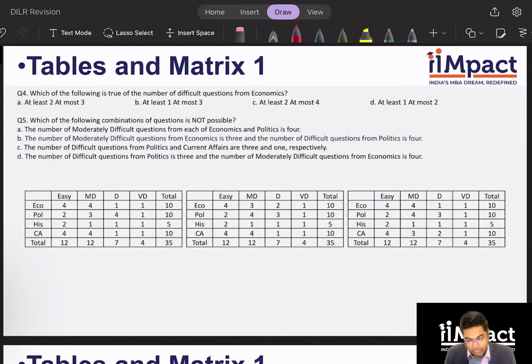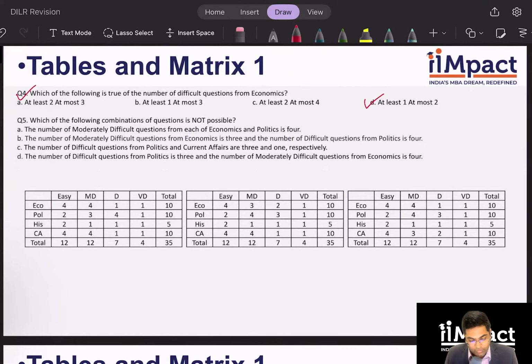Which of the following is true of the number of difficult questions from economics? Difficult from economics. So 1, 2 and 1, right? So at least 1, at most 2. That's it. Which of the following combinations of questions is not possible?